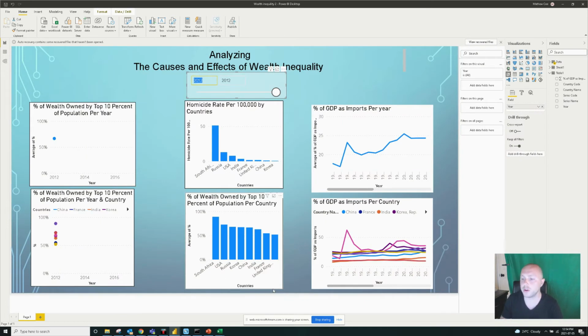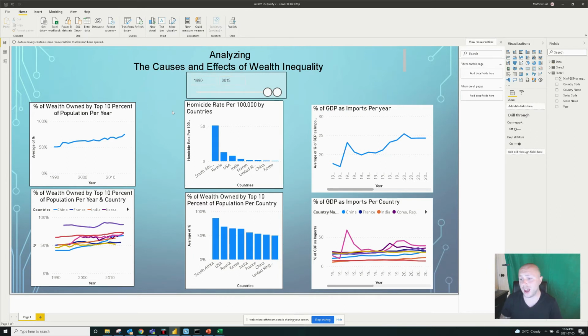So now that we've cleaned and transformed our data, we can start to look at visuals and start to look for key indicators, trends, and just any key insights that we can find. So the first thing we're going to do is use our slicer here to select the years that we want to analyze. And we'll start with 1990 to 2015.